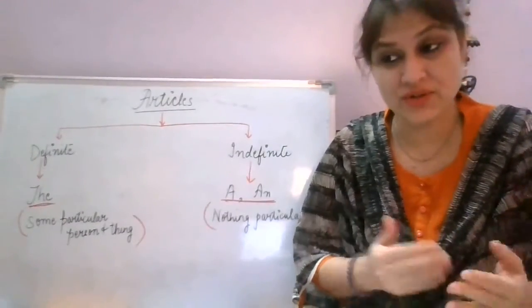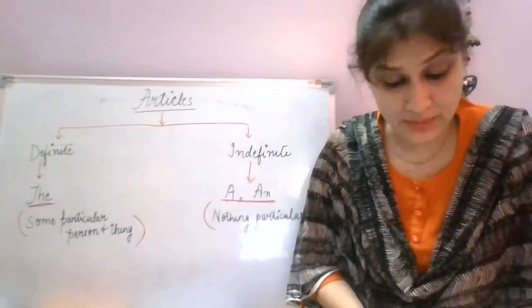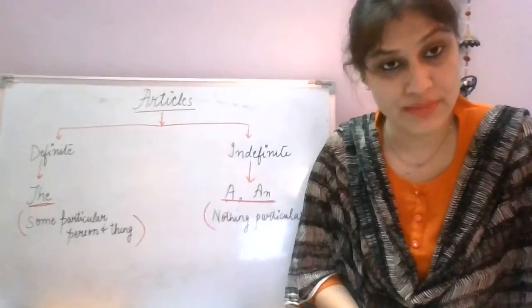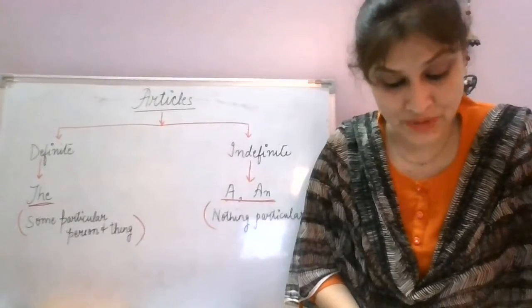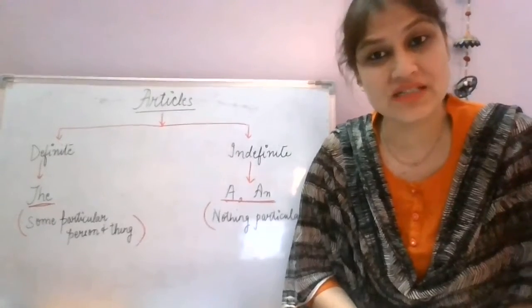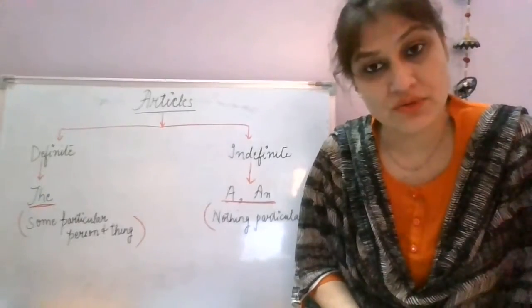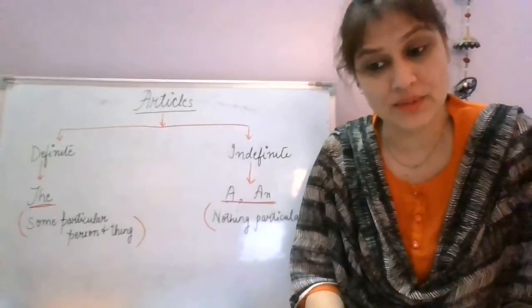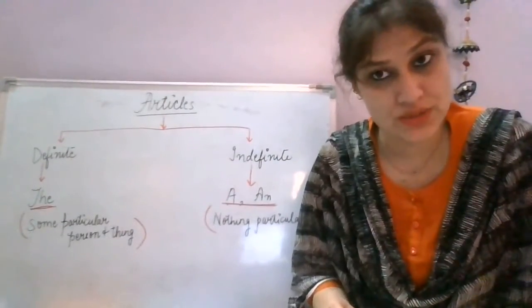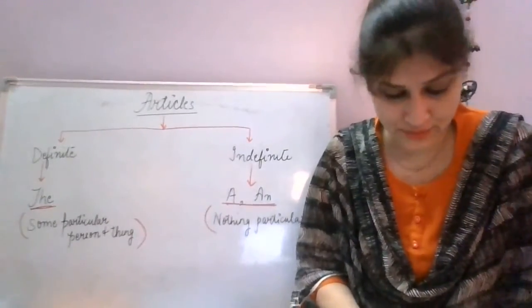Now what they have done, they've given the places where we can use the. Let's see that. Number one, before a noun when one is referring to someone or something already mentioned. For example, she has bought a car. Now understand, a car means any common car. So she has bought a common car. The car is very expensive. Now we have used the article the before car. Why? Because now we know which car we are talking about. So we know that particular car. So the car is very expensive.